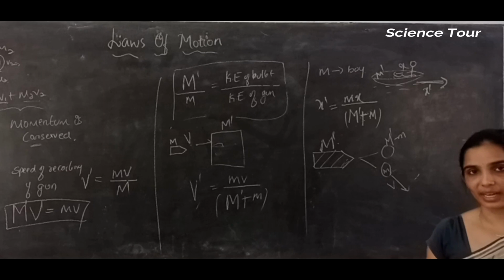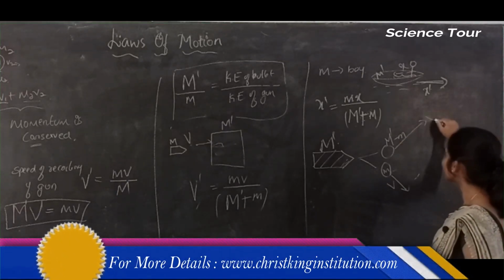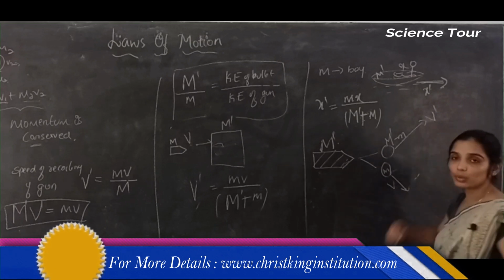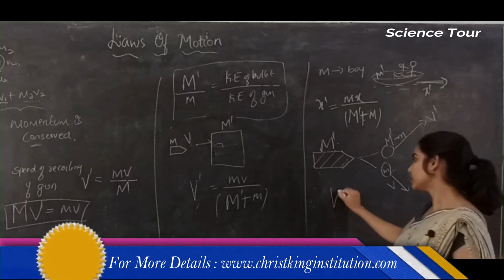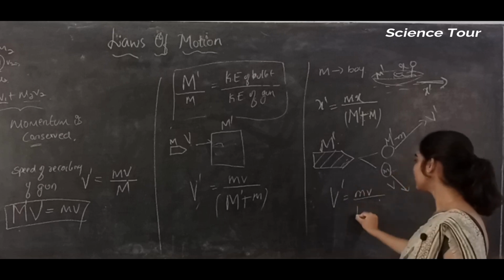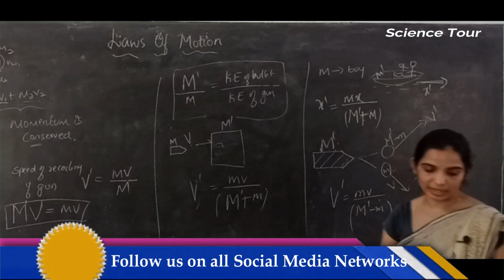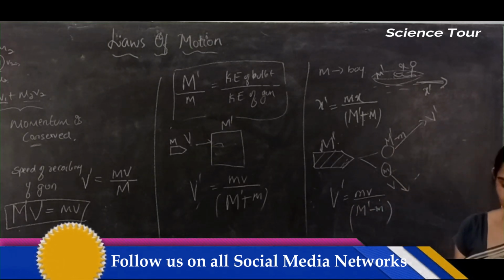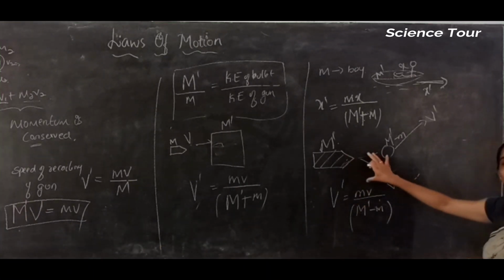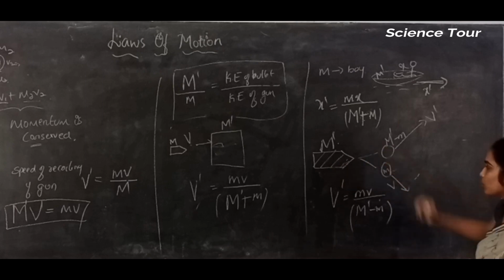The other part will move in this direction with what speed? V dash. I want to know what V dash is. V dash is equal to m into v divided by M dash minus m, because after explosion the shell becomes two parts.